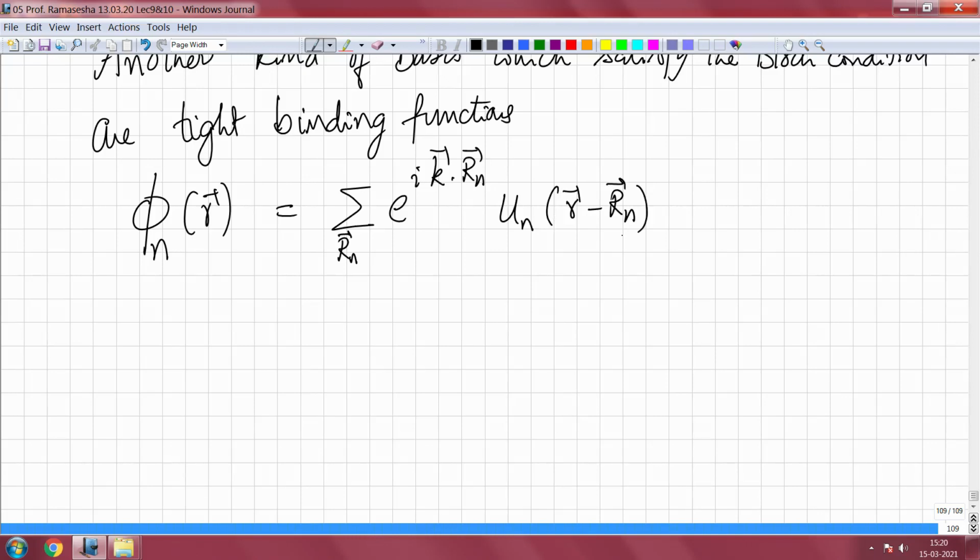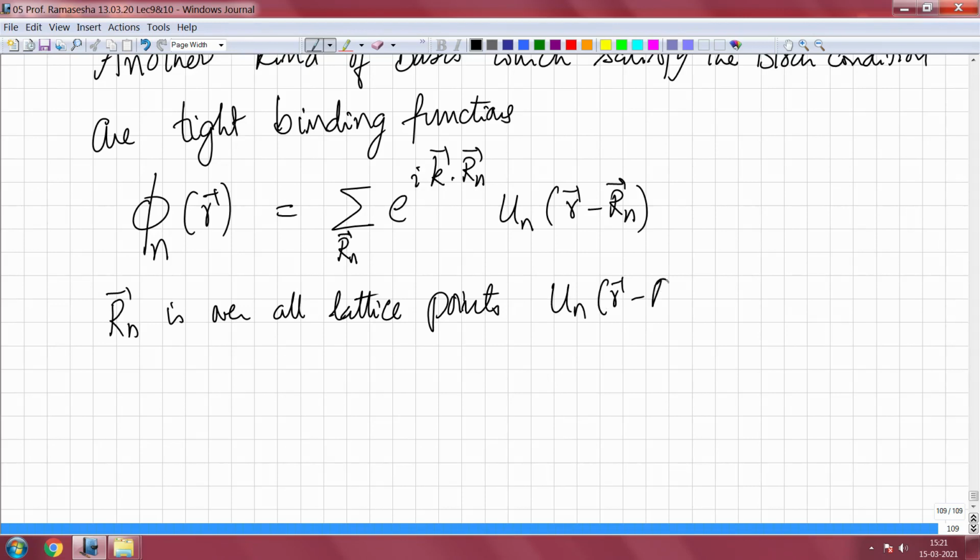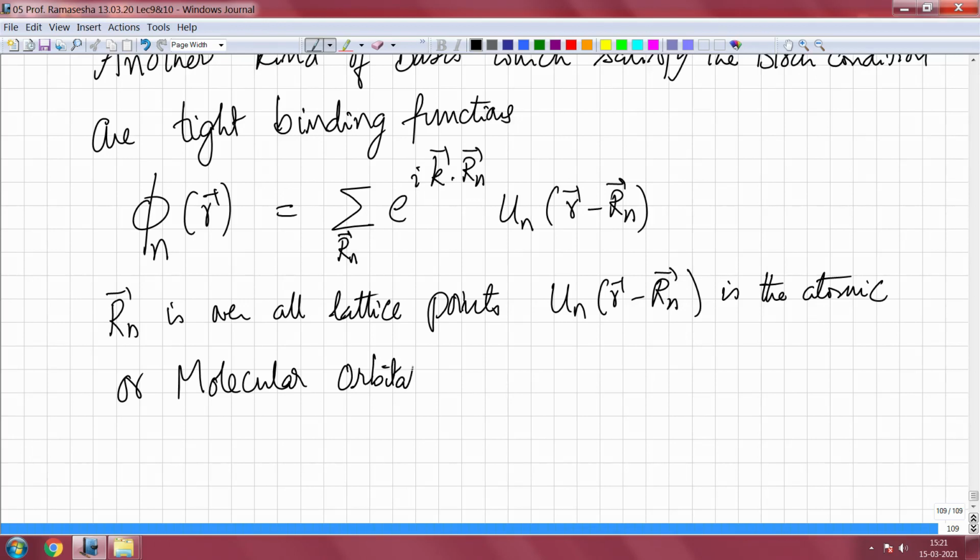Like we had already said before, Rn runs over all lattice points, and un of r minus Rn is the atomic or molecular orbital at the lattice point Rn.